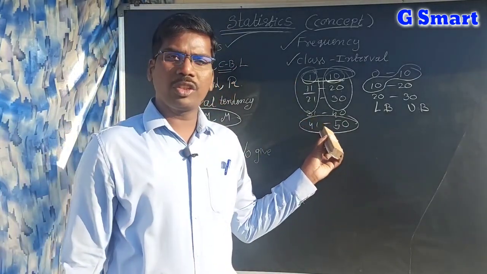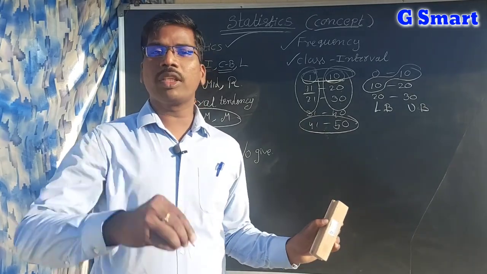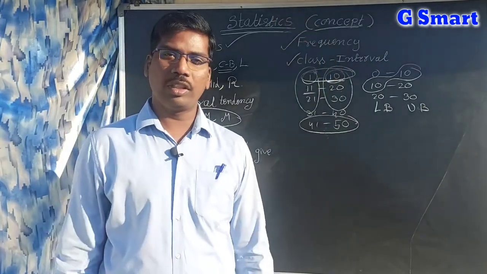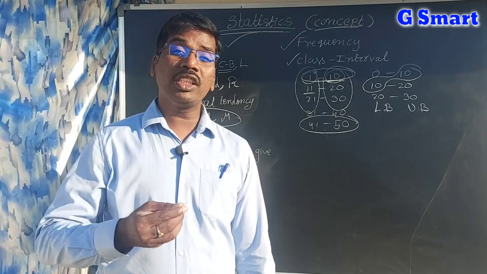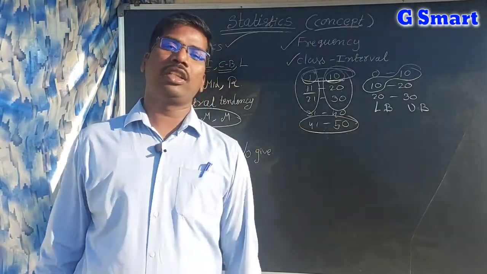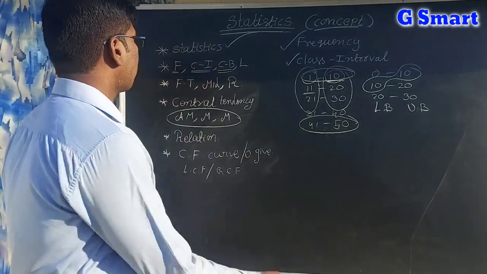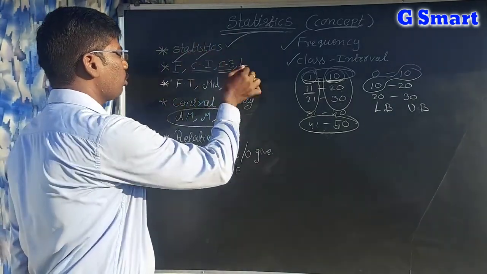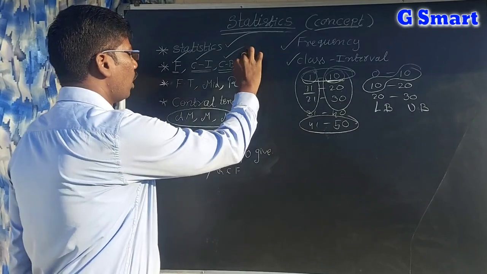For example, 7 members are there, so 7 is my frequency. The number of times an observation occurs in the class interval is called frequency. So frequency, class interval, class boundaries, and limits are completed.